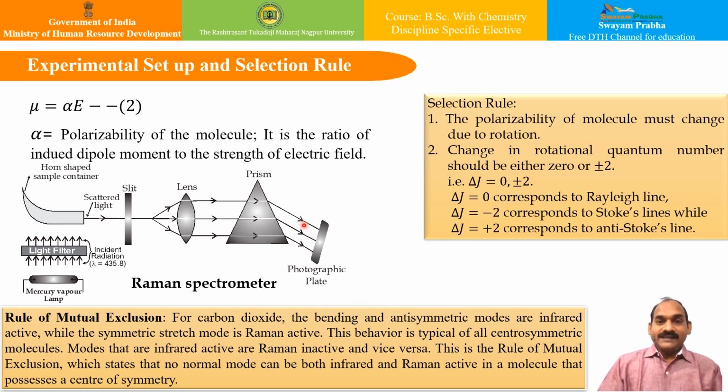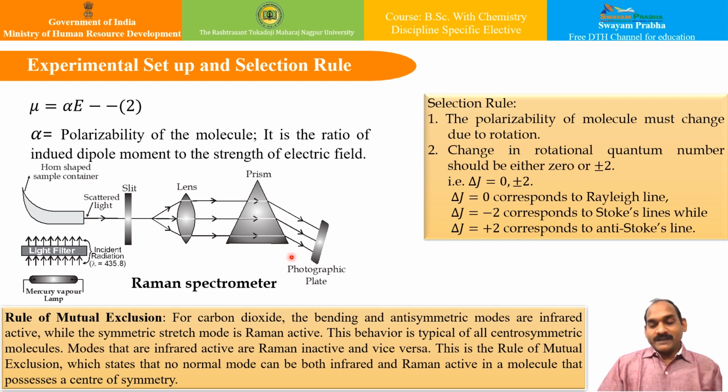A molecule scatters light because it is polarizable, and when a molecule is placed in an electric field, the induced dipole moment is given by this equation: mu is equal to alpha E. What is this alpha? This alpha is the polarizability of the molecule. It is the ratio of induced dipole moment to the strength of the electric field. That is what is given. And this is the experimental setup of the Raman spectrometer.